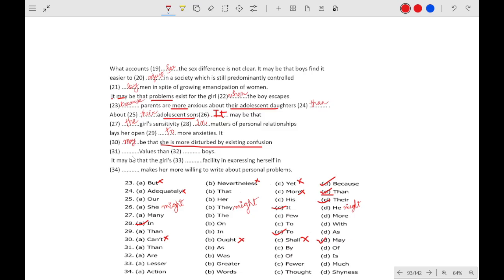As values, by values? She is more disturbed by existing confusion. Then values, no; "as values", no; "by values", no. She is more disturbed by existing confusion of values. There are only two prepositions used: confusion of, confusion about, or confused about. Confusion of values, so it will be "of".